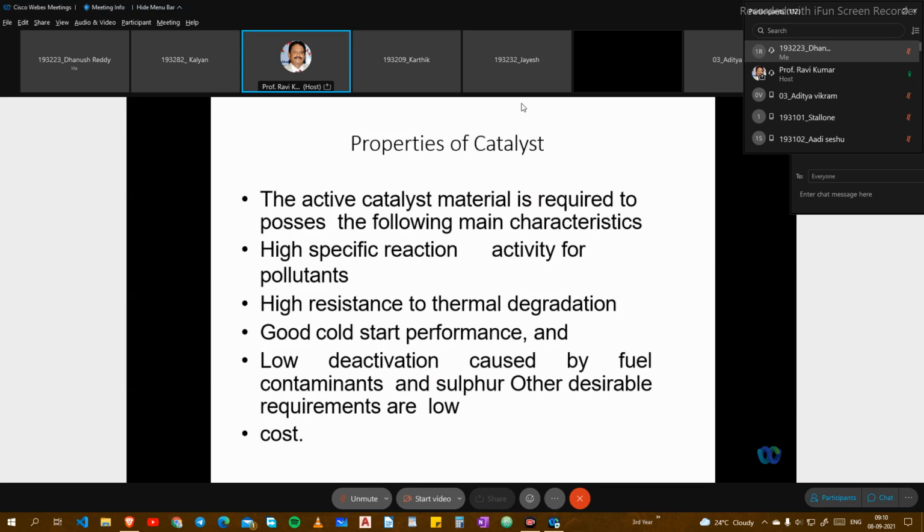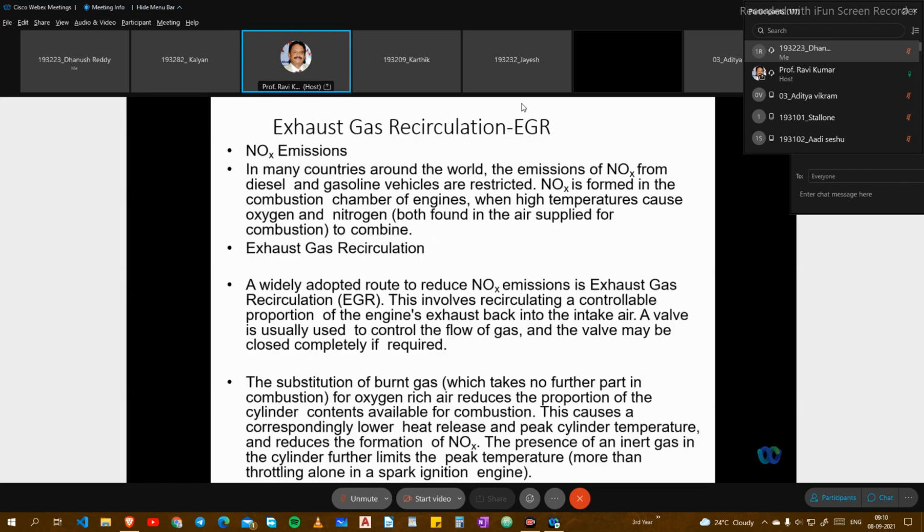Good starting performance is also required, along with low deactivation caused by fuel contaminants and sulfur. Other desirable requirements are low cost and effective operation. And this is all about the catalytic converter.